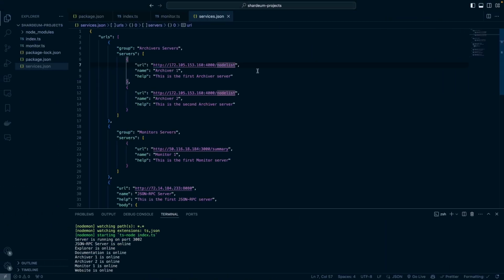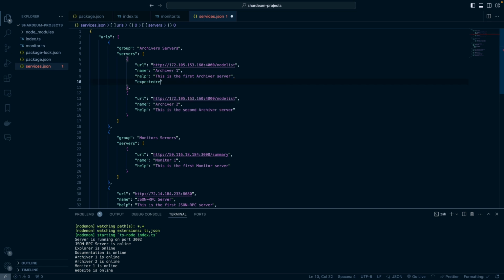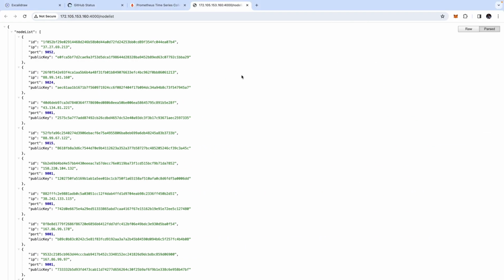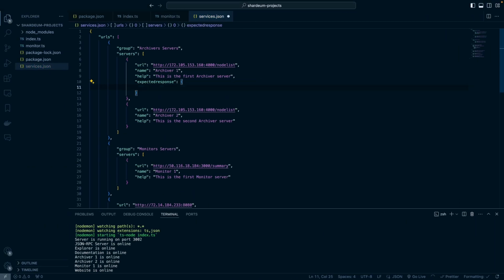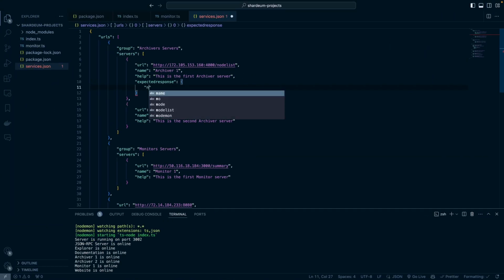So let's add an expected response field. Let's do expectedResponse, right? Since this is giving us back an object, we see that we get an array of node list items. So let's define that. Let's do nodeList, I think it's a capital L for the list.